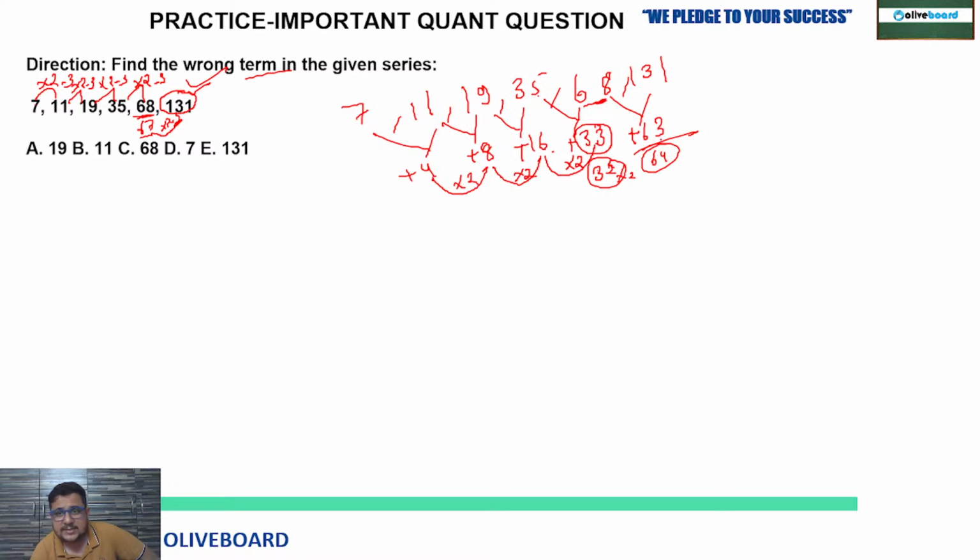First 33, then 63, but 32 and 64 must be there. So which number is common in these two differences? 68 in the series. So 35 plus 32 is 67. In this way also you can check. 67 plus 64 is 131. Clear? By this difference concept, difference based logic, it can also be solved. I hope now it is clear. So 68 is the wrong number in this series.